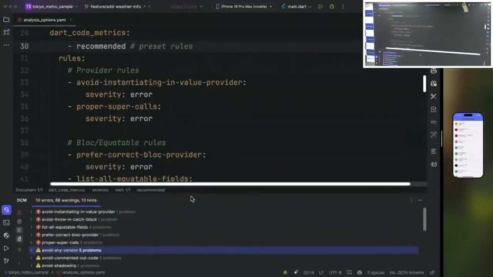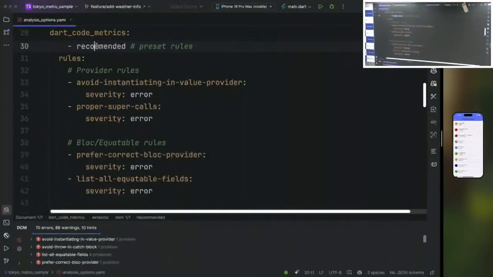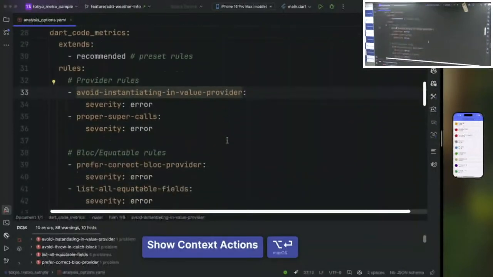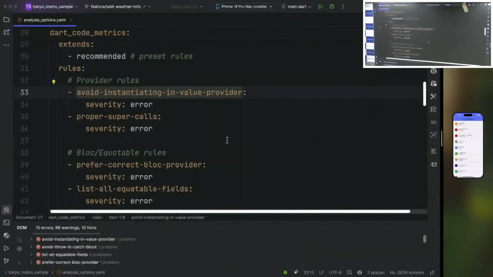Besides the recommended preset, which adds everything as a warning, we can also override the severities. If you and your colleagues can agree on specific violations and severity levels, feel free to modify all of these in your configuration file.